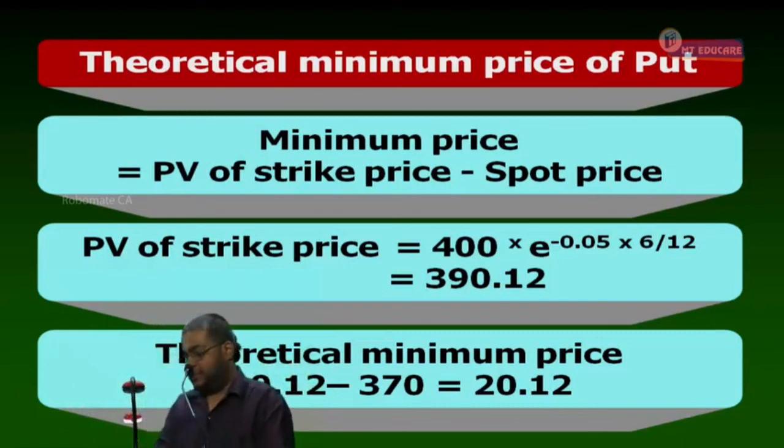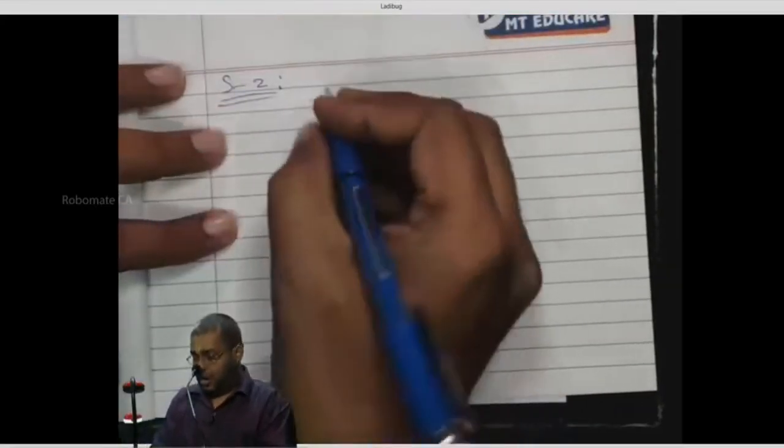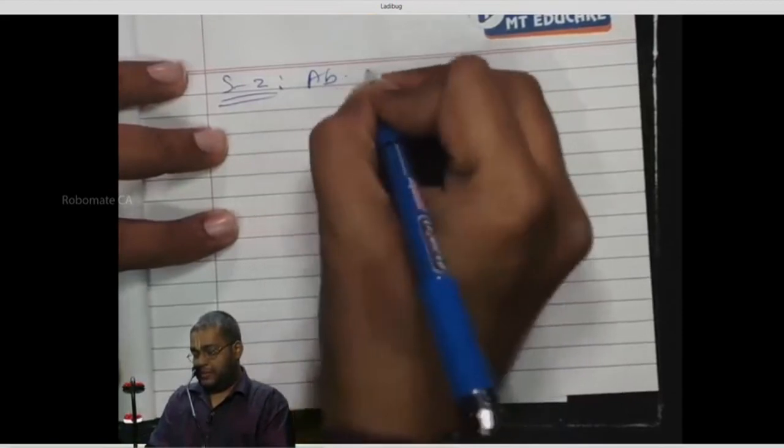Now let's go further. Step 2. Let's quickly do it in another two minutes. What is step 2? Arbitrage profit.